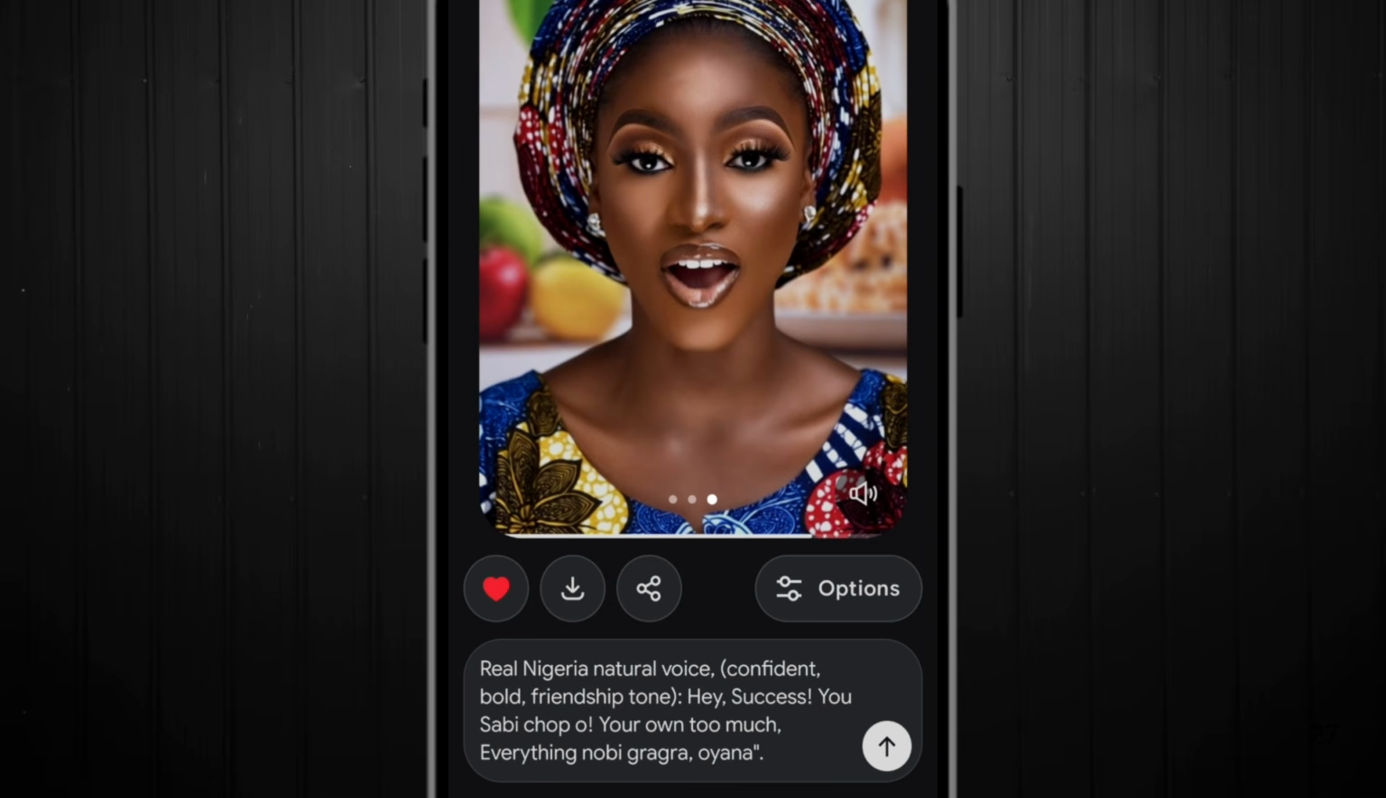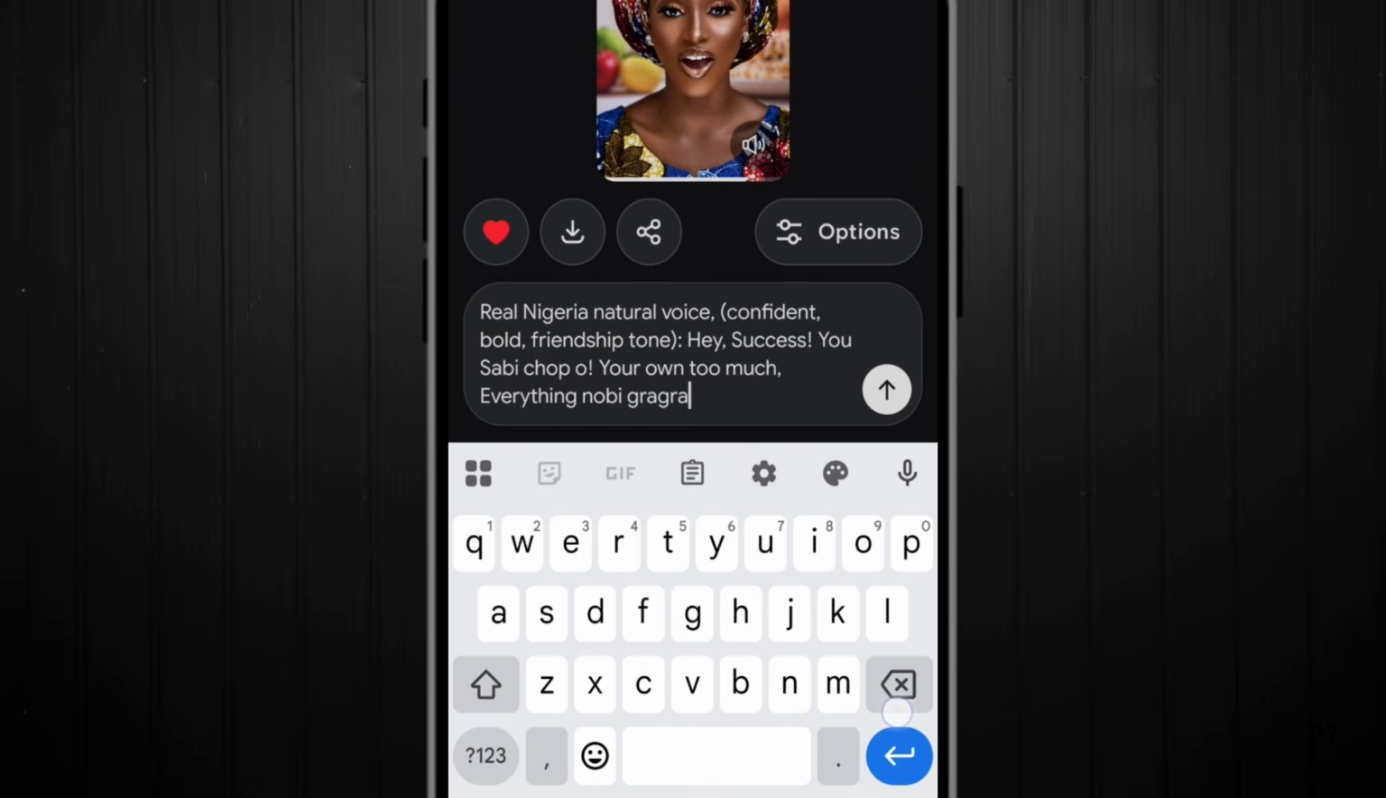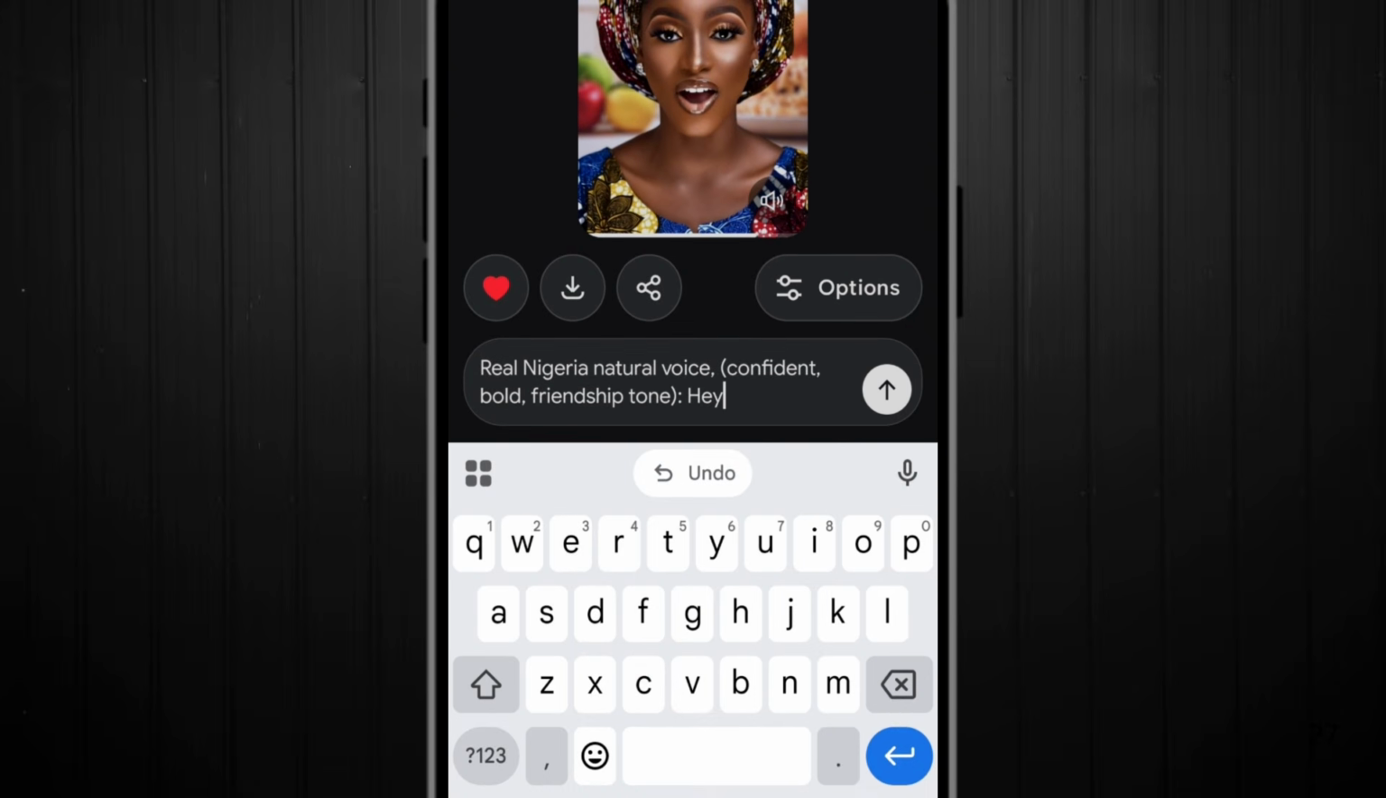Okay, since it can, let me not even try going to speak Igbo, or let me try, let me see what it can do. So this is how you make it to say something in English. You can see the English version is very good, all right, but let me use Igbo.